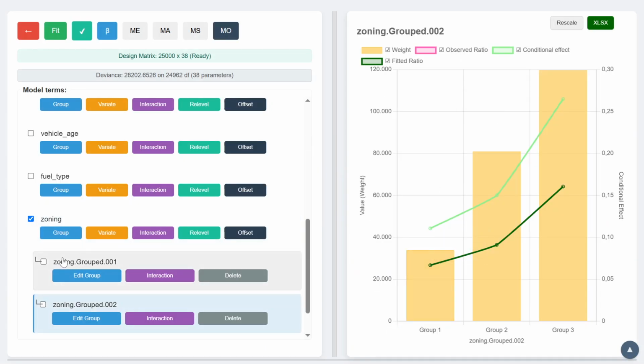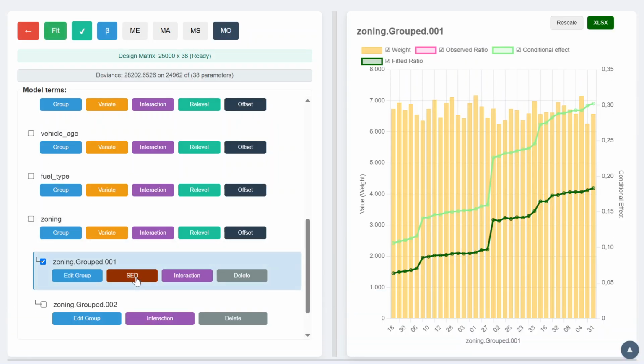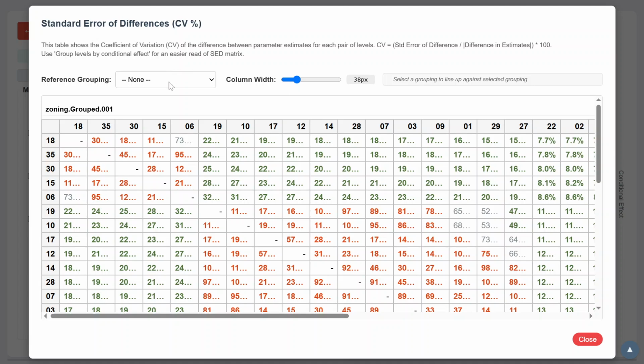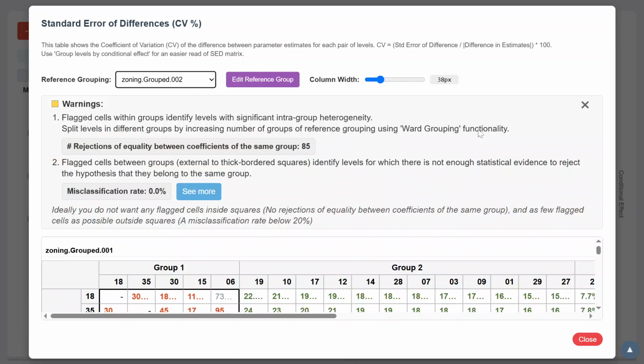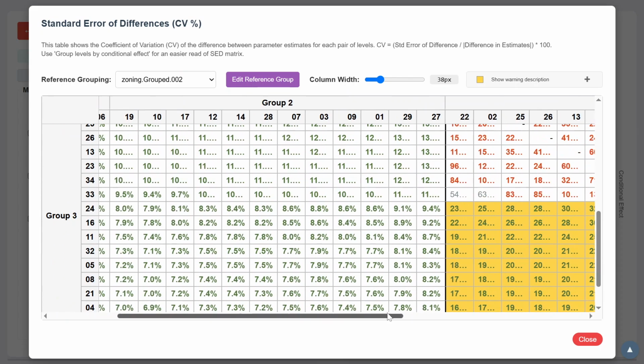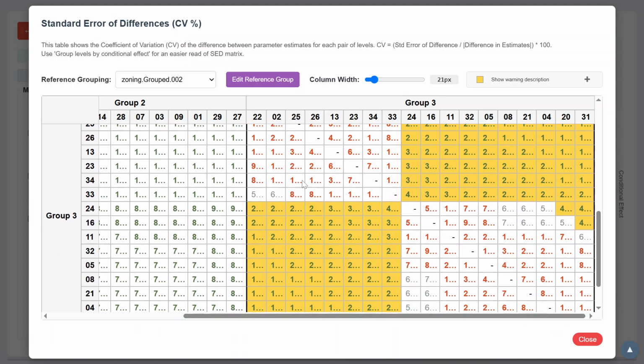We fit the ordered variable and click the standard error on a difference button. Then we select as the reference group the one composed of 3 groups. However, we see that 85 times we reject the hypothesis of equality between coefficients within the same group. The data suggests the existence of an underlying set of 4 groups.